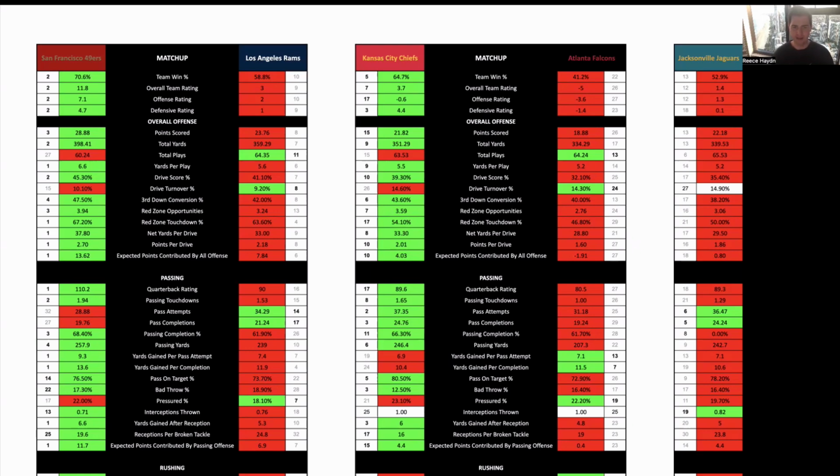We know Kansas City can find plenty of yards through the air. Atlanta aren't the greatest pass defense, and also Atlanta have seen the most QB rushing yards per game so far this season. They did play Philadelphia, so that's going to contribute to that. But they were another side last season as well who did the exact same thing, giving up plenty of yards on the ground to quarterbacks. So also look at Patrick Mahomes rushing yards.